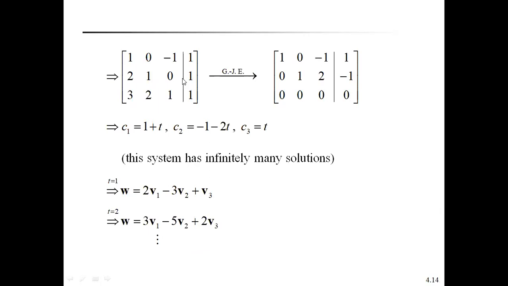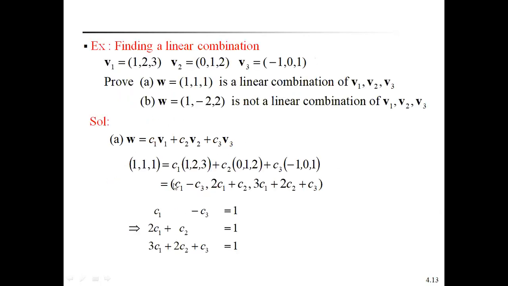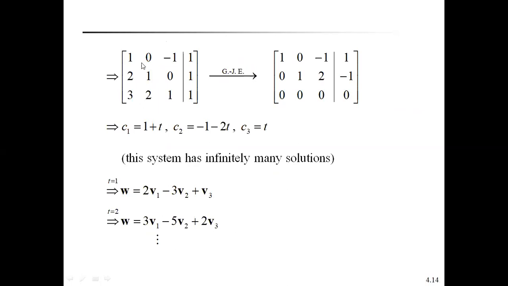This system of linear equations can be written in matrix form: 1 0 minus 1, 2 1 0, 3 2 1, with right side 1 1 1. By elementary matrix operations, it can be reduced to echelon form.